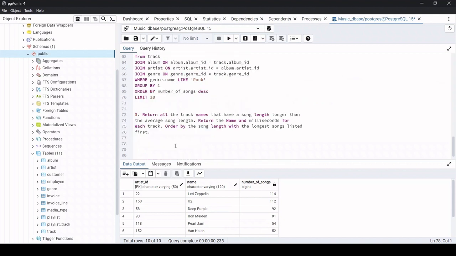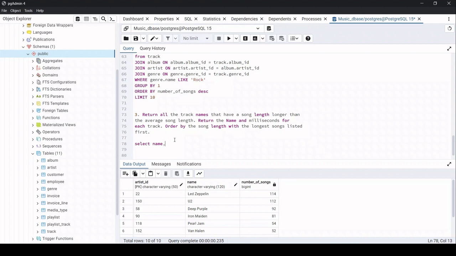Alright, so coming to the last question, return all the track names that have a song length longer than the average song length, okay? So over here we can understand that we need the milliseconds to be more than the average of milliseconds, right? Now return the name and milliseconds for each track, ordered by the song length with the longest songs listed first. So this means order by the longest song, descending order, right? So we have got the queries in the question itself. Anyway, let's go ahead and write the query.